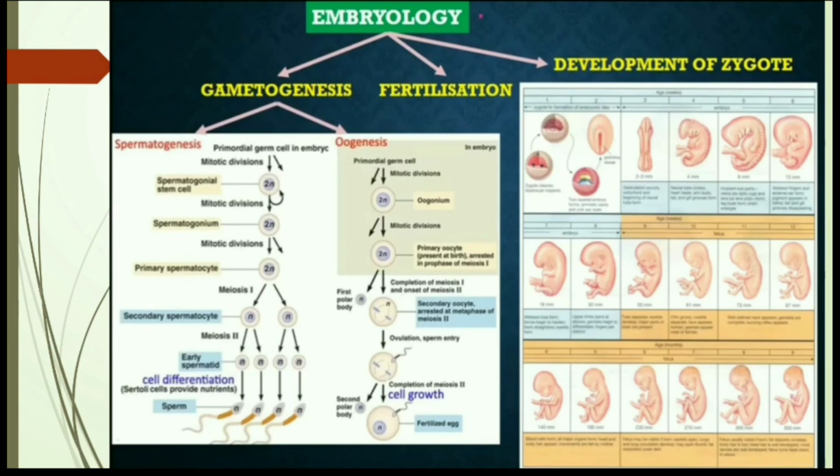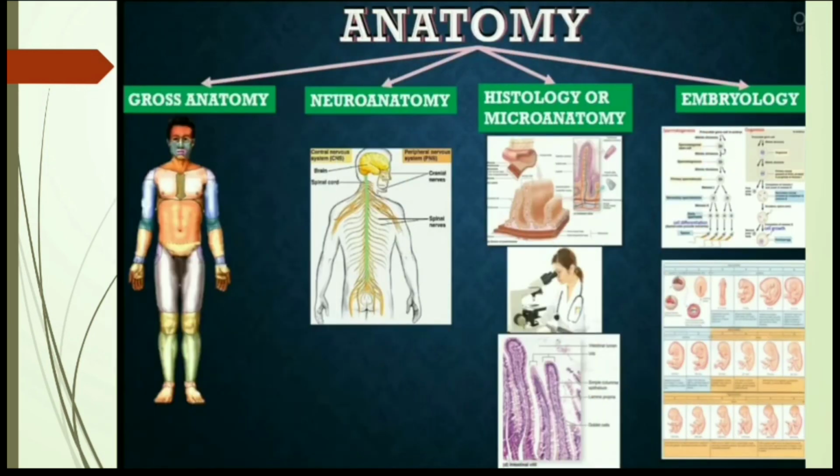So friends, these are the four main branches of the subject of anatomy. We are going to discuss them in detail in our upcoming videos. And friends, one thing I want to tell you: if you have crystal clear concepts of all these branches, then I assure you that the remaining subjects of nursing will become a piece of cake for you.